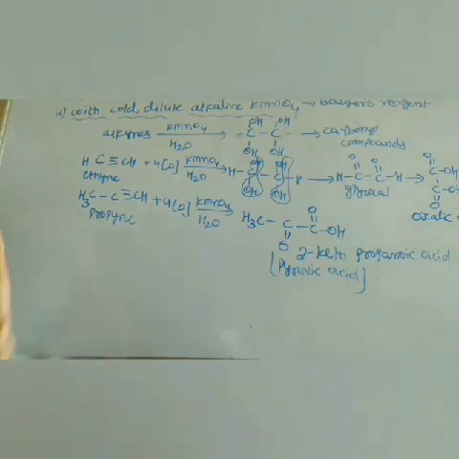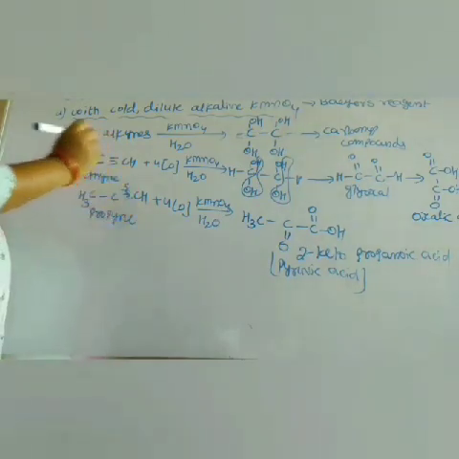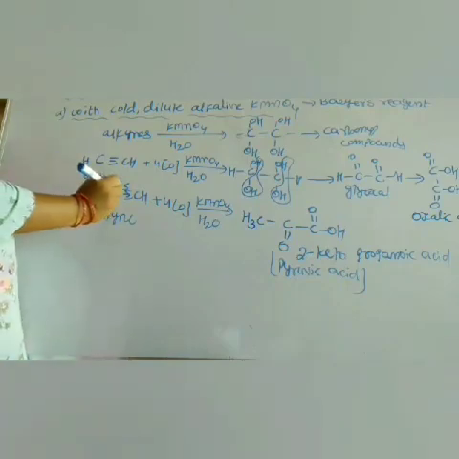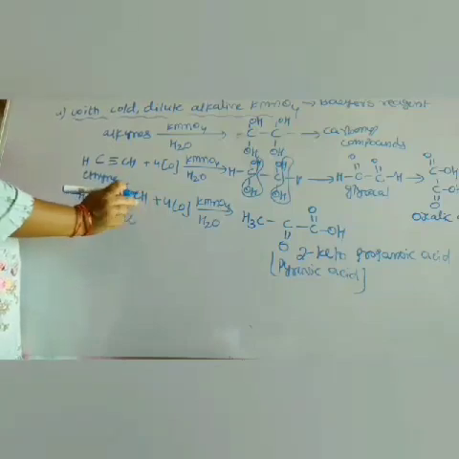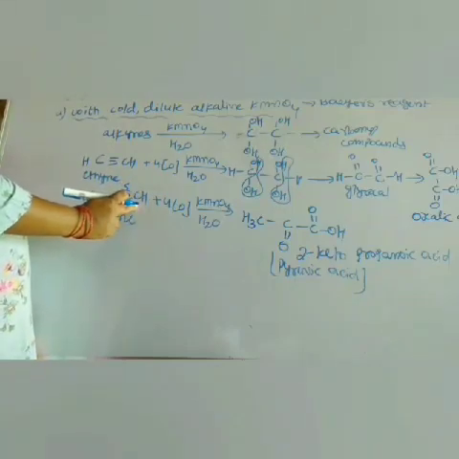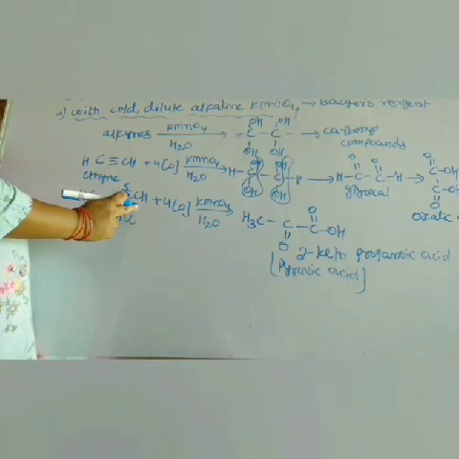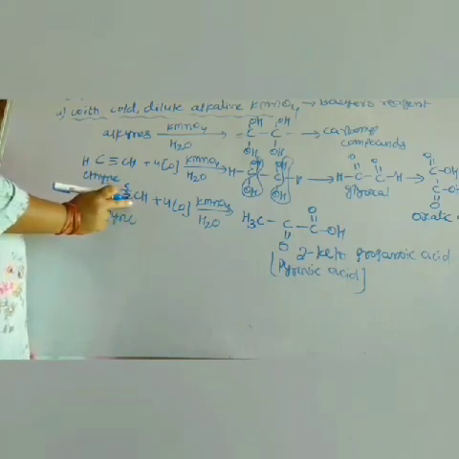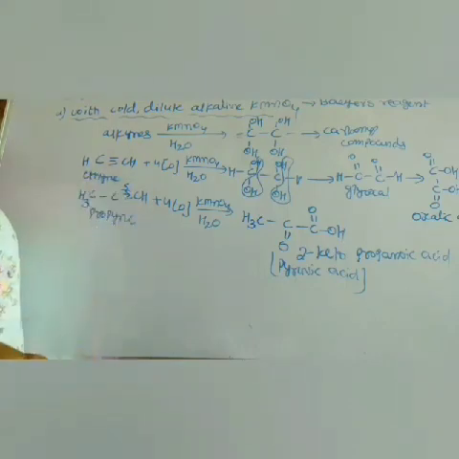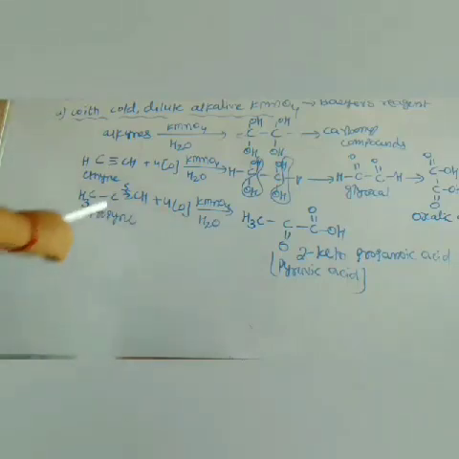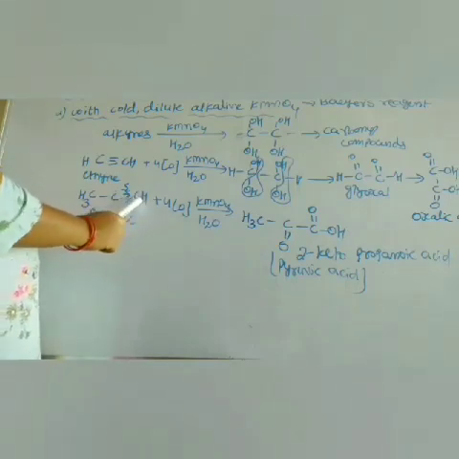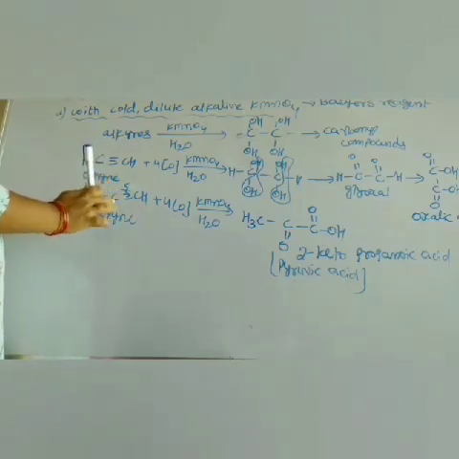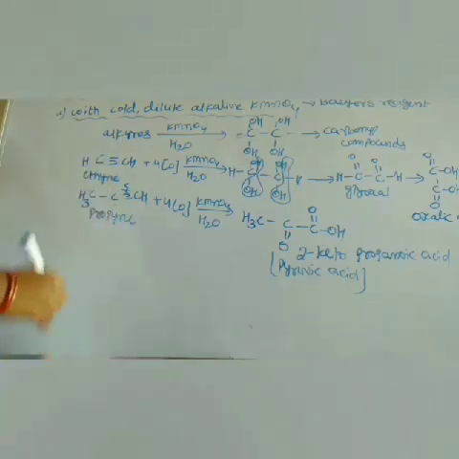So here just 2 pi bonds are broken, and the middle carbon gets a double bond to O. In this case, this one is the terminal triple bonded carbon, terminal alkynes. Terminal means the triple bond is at the first position, at a terminal position. So these are called terminal alkynes. In the case of terminal alkynes, the first carbon is converted to the COOH carboxylic acid group, and the second carbon is converted to the ketone group.